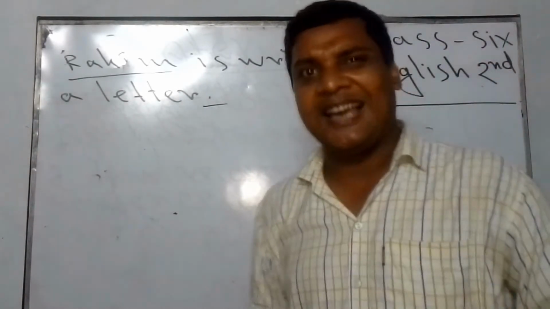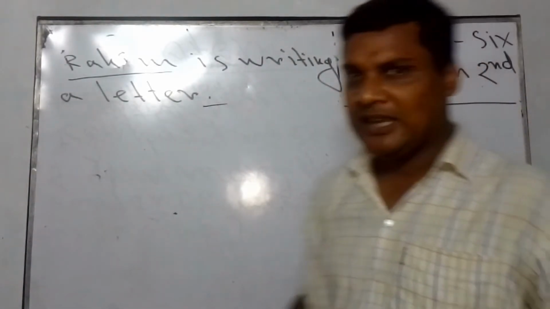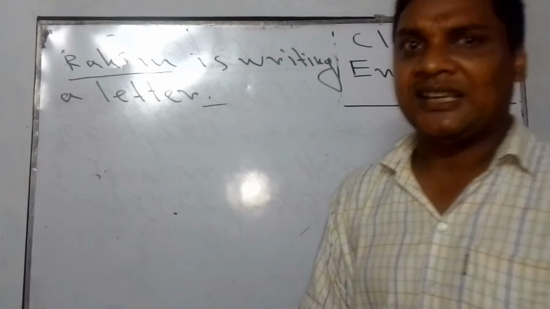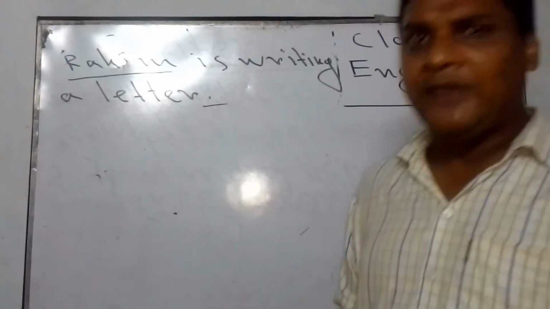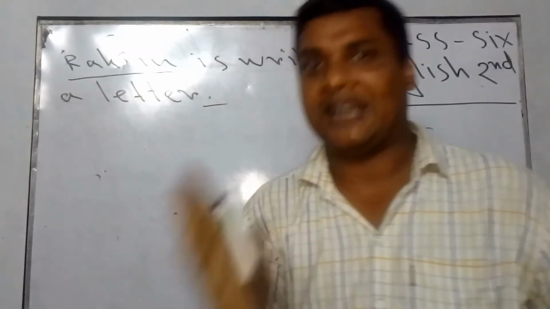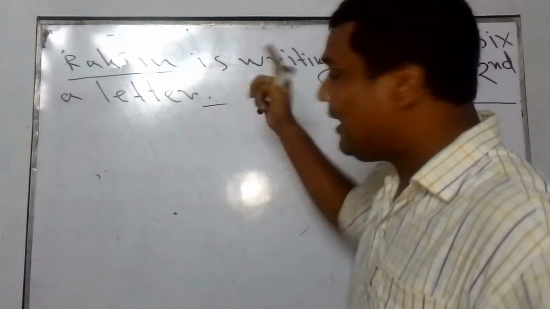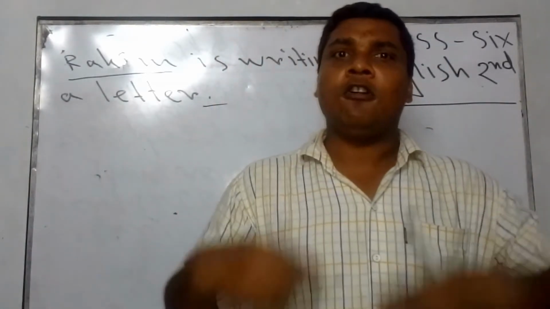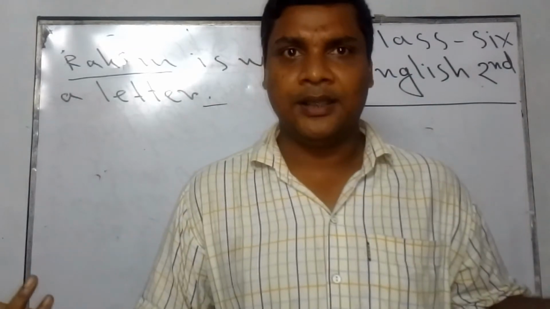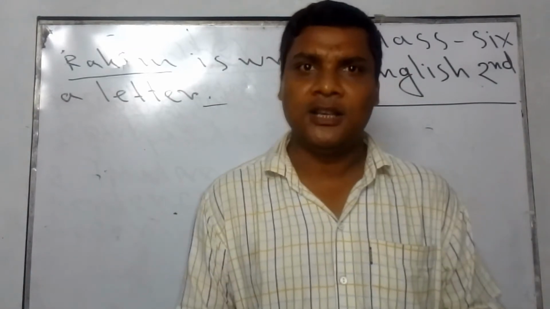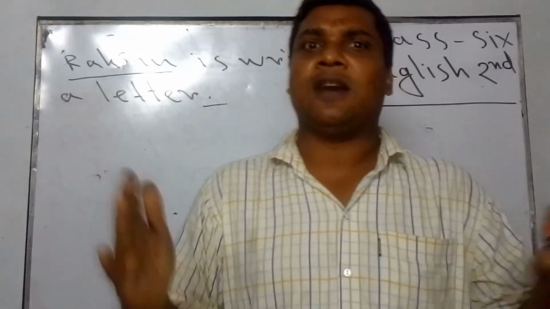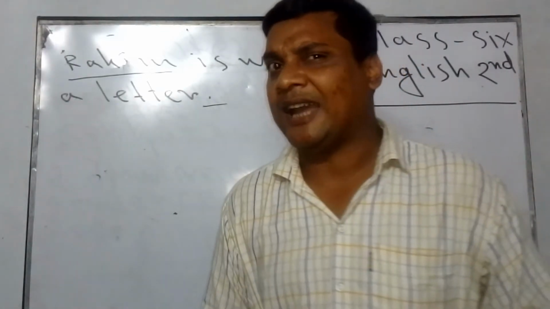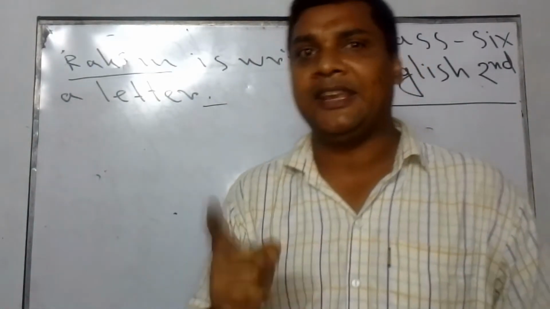This is the main signal or main mark of assertive sentence, because if we want to find an assertive sentence from other sentences, then what will be the marks of it? Here the subject must be used at the beginning of it, and there will be a full stop. Are you clear? If we give other examples, he goes to school. We love our country. I have done it. Those are assertive sentences, because if we look at the use of subjects, we will see that the subjects are at the start of the sentence, and every time there will be a full stop at the end of it.